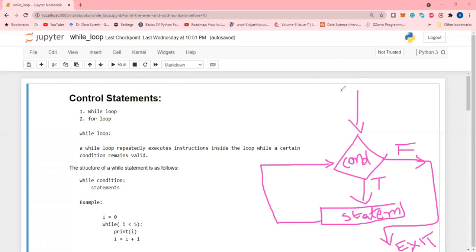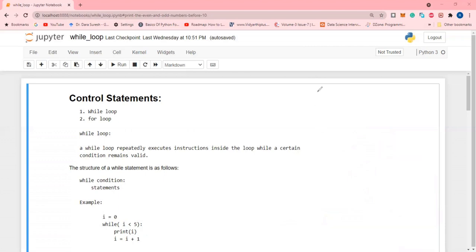So here we are substituting. Suppose you assume the value of i, we are giving 0 here, and we are giving the condition i less than 5. Every time it checks i less than 5, if it is evaluated true, the body of the statements will be executed. Again, the value goes to the condition, evaluated true. When the condition evaluates to false, it exits from the while loop. Okay, so I hope you understand the while loop. Now we will see some examples using the while loop.